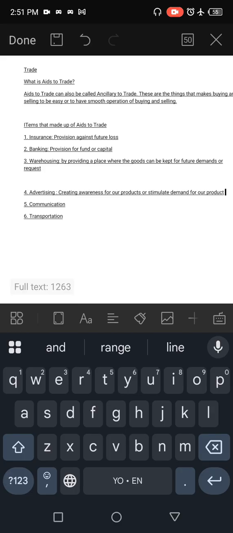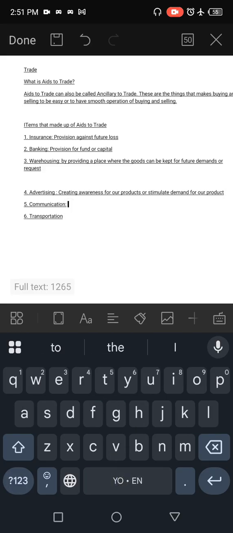We use advertising to inform buyers about our products, whether new or old, to tell them where they can get the products, the price, and how the products can be used. That is how advertising helps us in buying and selling of our goods and services.